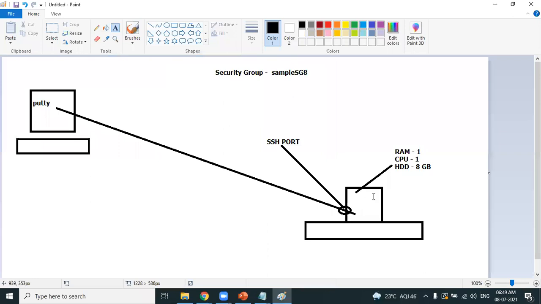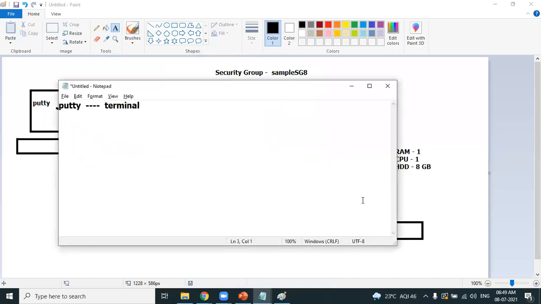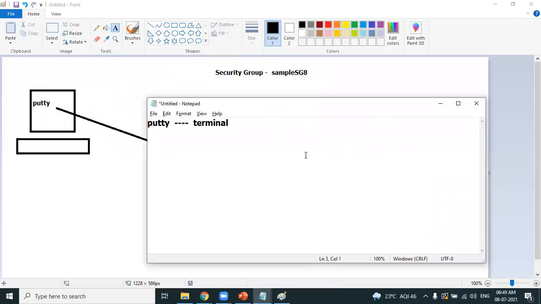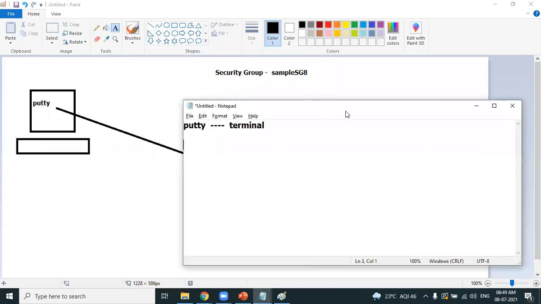So we are learning how we can connect. If you want to connect to a Linux machine, we need a terminal called PuTTY, and we have also learned how to download PuTTY. PuTTY is up and running. PuTTY is ready now. Next, very important. If you want to connect using PuTTY, no doubt you can connect, but PuTTY needs a PPK file, which stands for PuTTY private key.